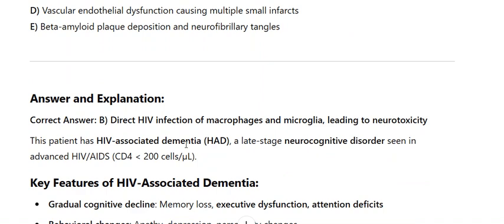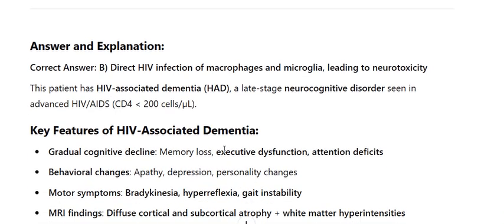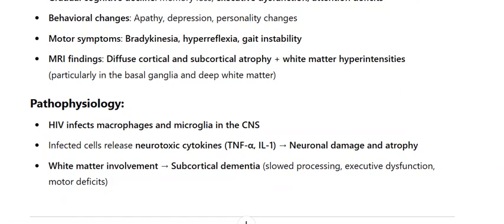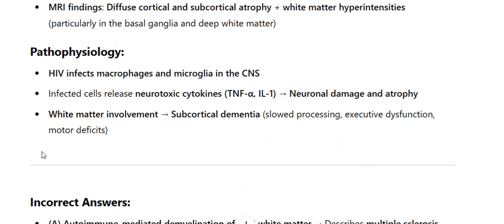Key features of HIV-associated dementia: gradual cognitive decline, memory loss, executive dysfunction, attention deficits, behavioral changes, apathy, depression, personality changes, motor symptoms, bradykinesia, hyperreflexia, gait instability. MRI findings: diffuse cortical and subcortical atrophy, white matter hyperintensities, particularly in the basal ganglia and deep white matter.